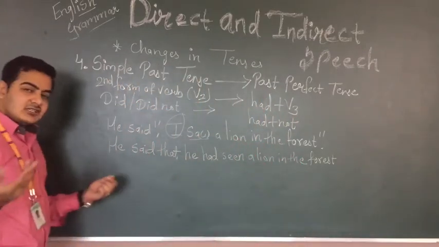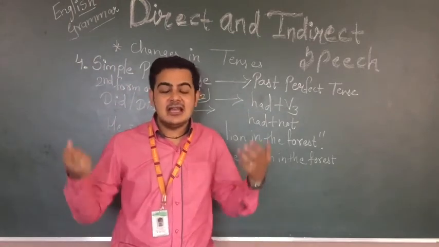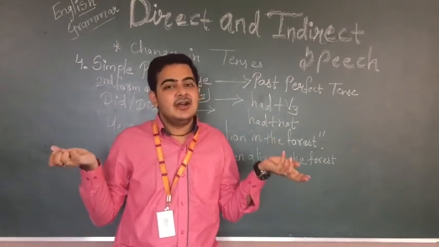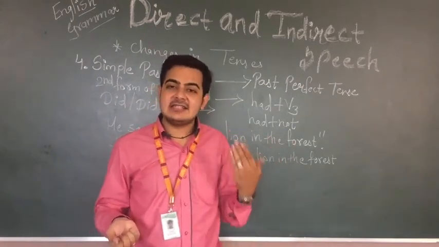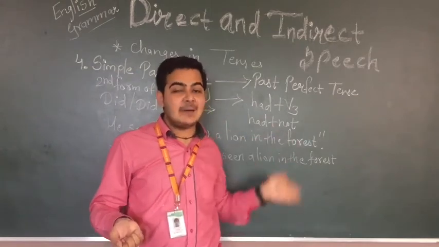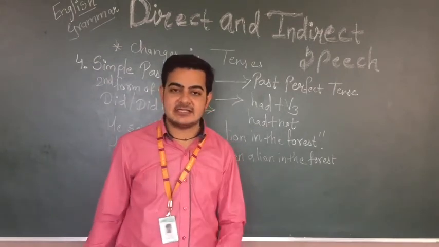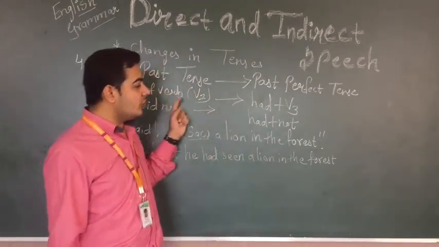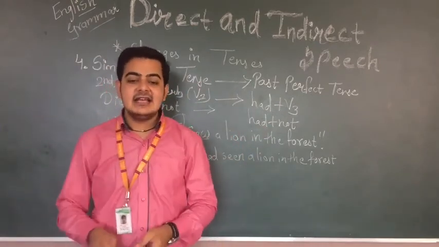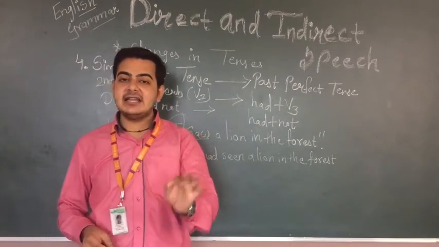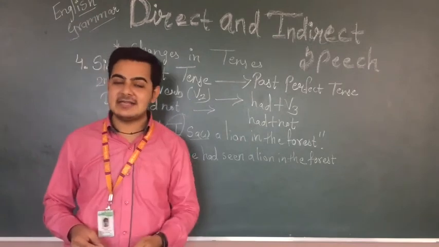Understood? Yes, this is also very simple. So all the tenses which we are doing, it's very simple. Just we have to get a knowledge of the tenses, how it gets changed. Otherwise, it's very simple and helpful steps that I am teaching you for the easy method of direct and indirect speech. Understood, students? So see this, and after this we have a next tense, that is past continuous tense. So let's do the past continuous tense.